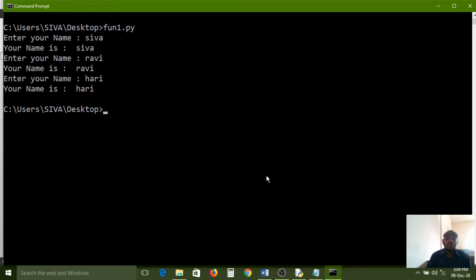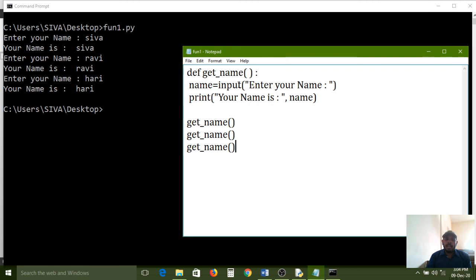So like that, function logic is written only one time, but we are calling number of times. Here I call it 3 times continuously. But as per our requirement, if you want to call in between your program, then you may call. And one function can call another function also, no problem. If you have 2 functions, and one function is defined and one more function is also defined, and your current function has been called from that function, you can call, no problem.